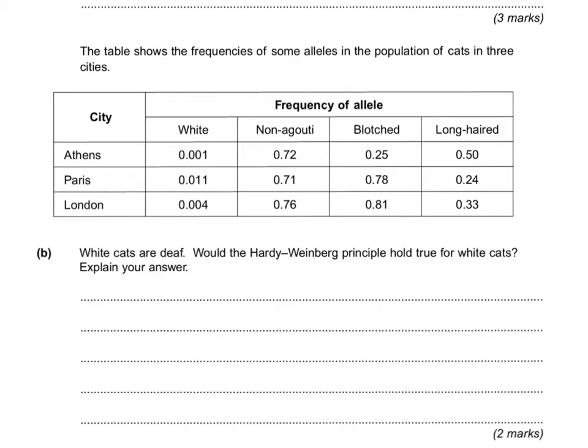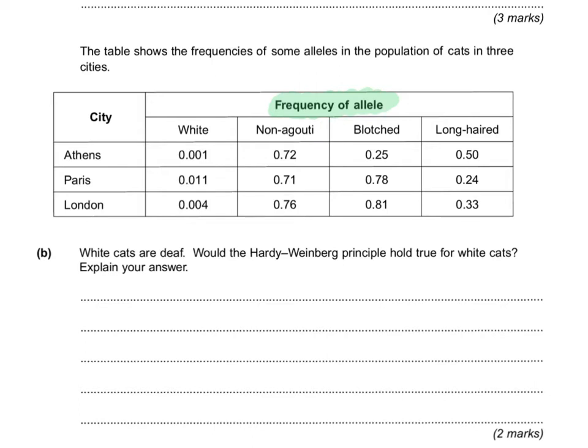Okay, this table caused a lot of problems due to some misinterpretation. So this table is showing the frequency of a particular allele. So each cat will have 2 copies of each gene, so each cat will have 2 alleles, and this is not showing q squared, 2pq or p squared, it is just showing the frequency of a particular allele. That's going to be important in the next question.